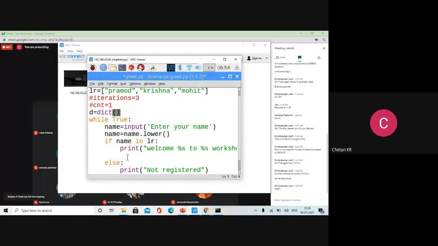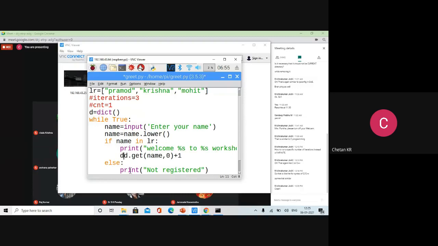Then, whenever the user comes, you just write D of name. Name can be anything, Krishna, Pramod, or Mohit, anybody. His counter should be incremented. So how to do that? Of course, we have an easier solution: D of name is equal to D dot get name comma 0 plus 1.